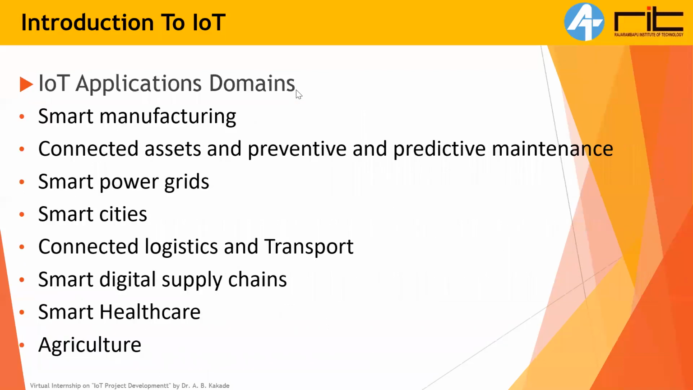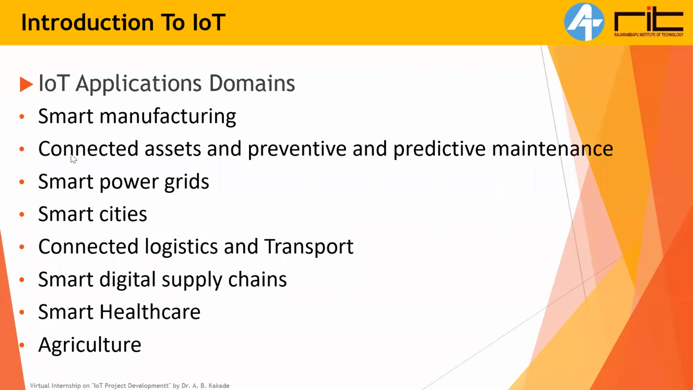After that, which domains has IoT penetrated? Smart manufacturing, connected assets, and preventive and predictive maintenance. I will explain smart manufacturing: in industries, Industry Revolution 4.0, the manufacturing is done by using IoT. Each device is connected with IoT, communicating with each other. Car manufacturing, smart devices manufacturing. So most of the industries have adapted to IoT.